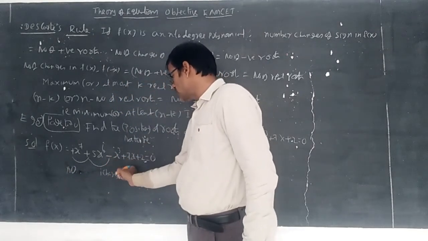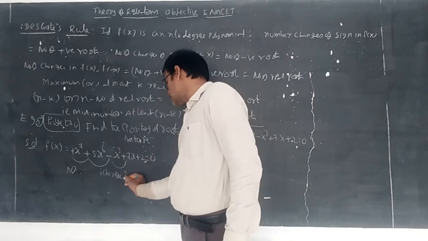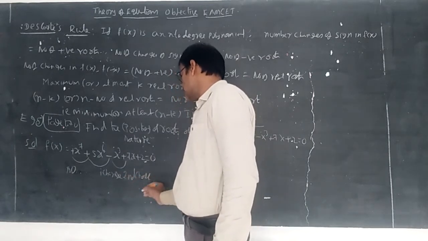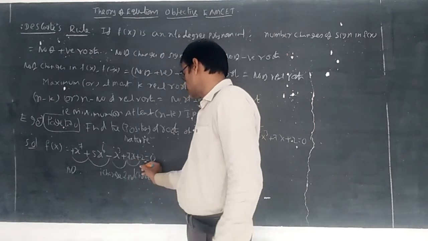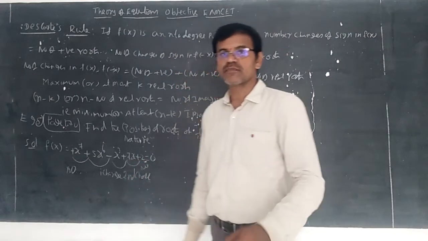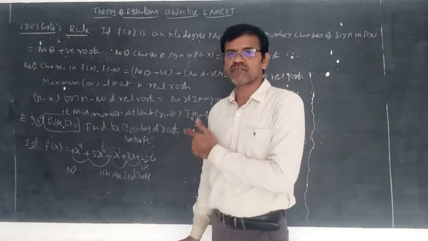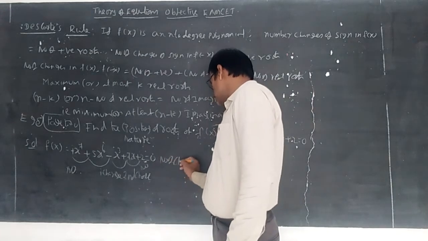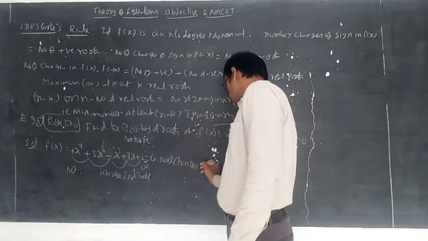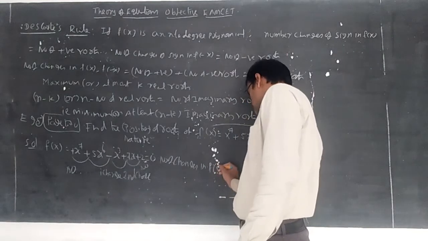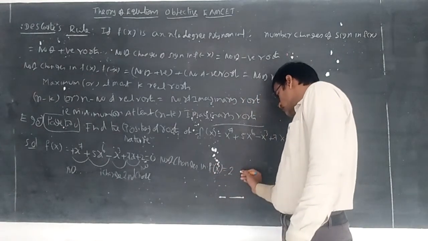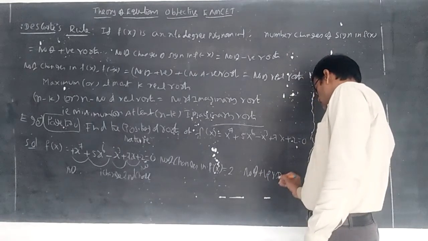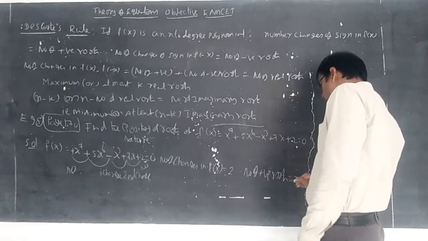Now minus is becoming plus, so that is the second change. Plus to plus, no change. So how many changes are there in total in f of x? 2 changes. Number of changes in f of x is equal to 2. Therefore, the number of positive roots is equal to 2.